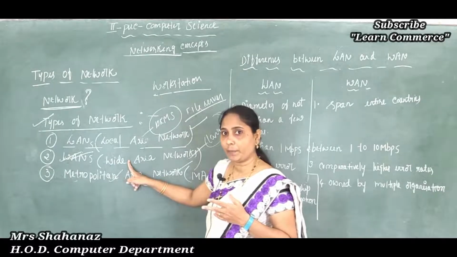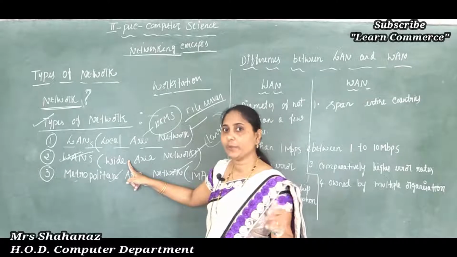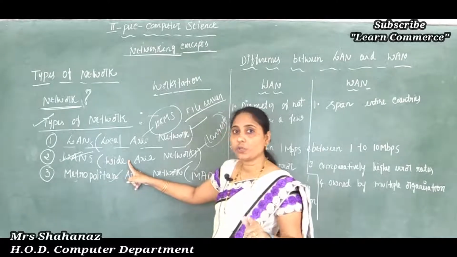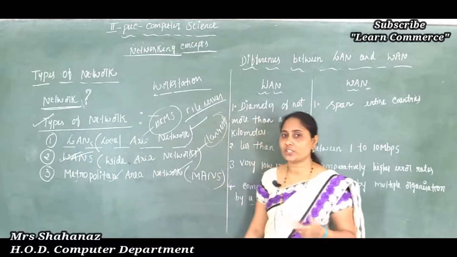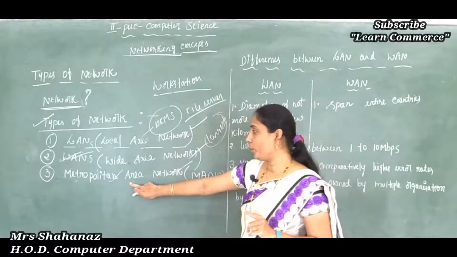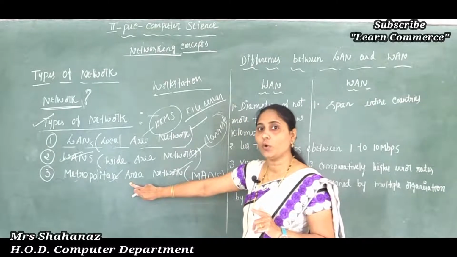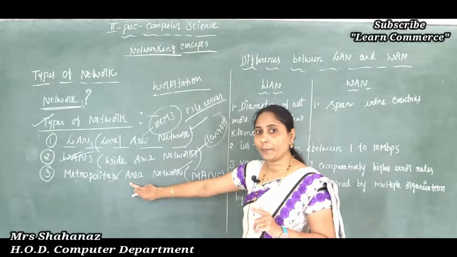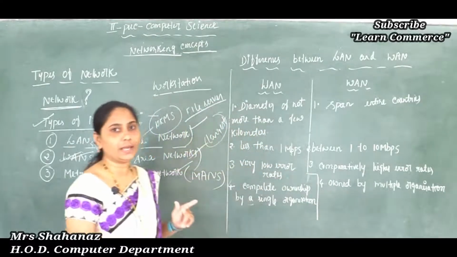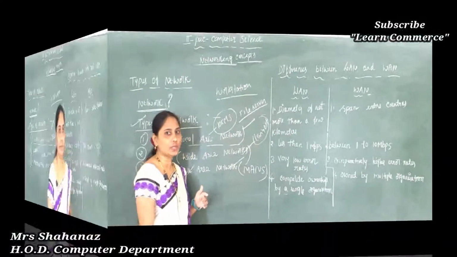Also we need public networks, not just the computers: public networks means telephone exchange or connecting to a satellite. And lastly, the metropolitan area network spreads over a city, correct, and its purpose is to share information from one computer to another computer or among its users.